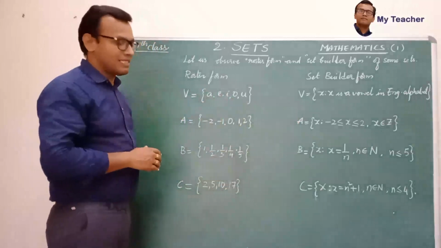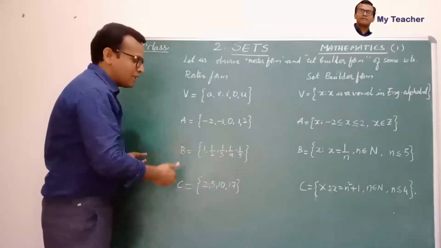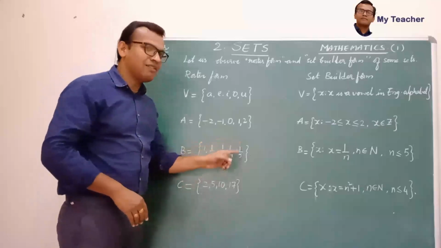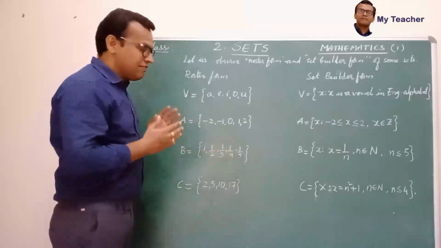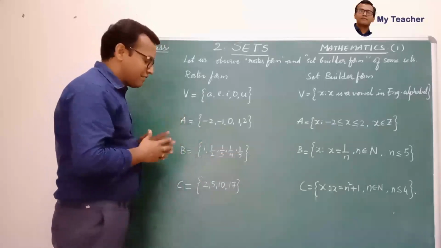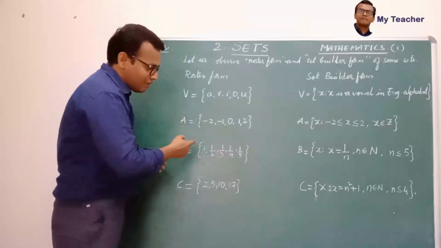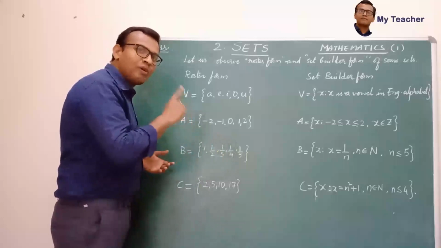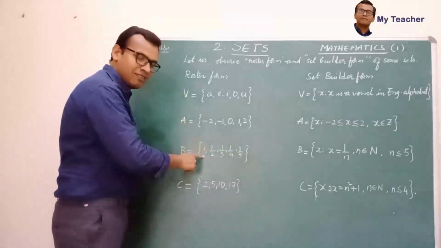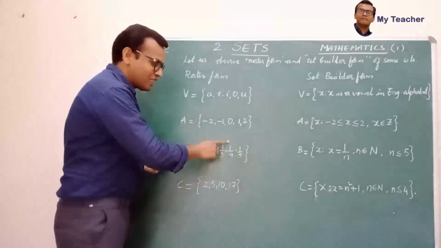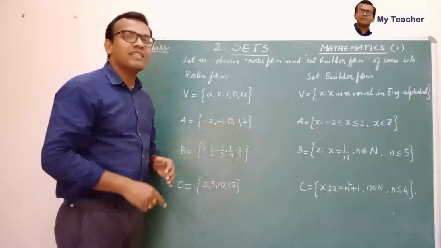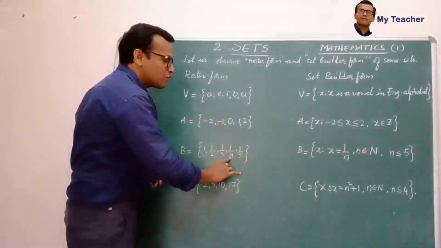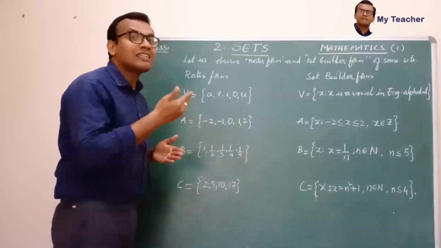Now the third set, let us see. B is equal to the set of 1, 1 by 2, 1 by 3, 1 by 4 and 1 by 5. If we observe these elements carefully, we can say that they are all in p by q form. But all the numbers have numerator 1: 1 by 1, 1 by 2, 1 by 3, 1 by 4, 1 by 5. So the numerator is 1, that is fixed, and the denominators 1, 2, 3, 4, 5 are natural numbers.